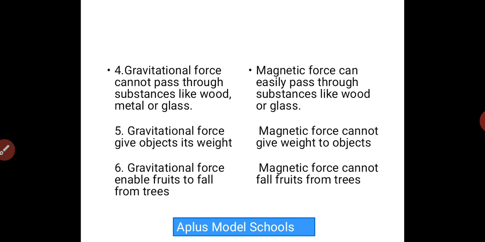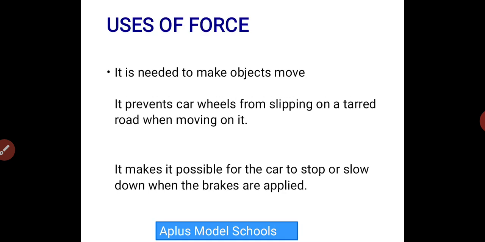And that's why when you go under your tree, maybe under your mango tree, you see mango fruits on the ground that you can just pick up and eat. But maybe there is no gravitational force. That means the fruits will just be going up. It will not come down. But under magnetic force, fruit cannot fall from a tree. You cannot put a magnet under a tree and expect that magnet to draw the fruit on that tree towards itself.